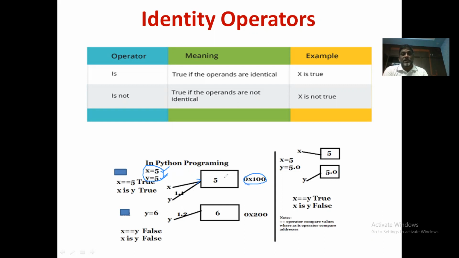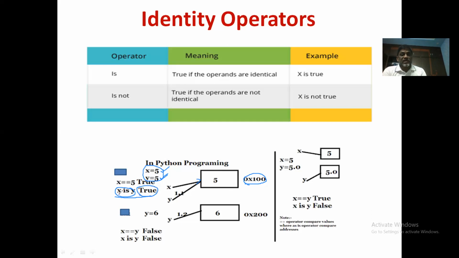It is taken for your reference. Okay. So both X and Y are now referring to the same memory location that contains 5. So whenever you use the same value in your Python program, it will be the same memory location. Please remember that this is a specialty of your Python programming language. Okay. Right. So in this case, if you check this, X is Y, then it returns true.